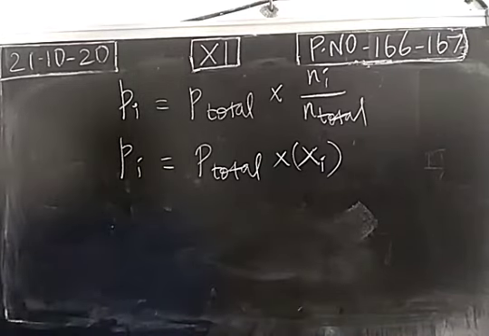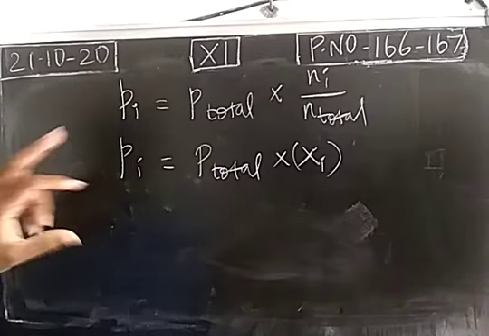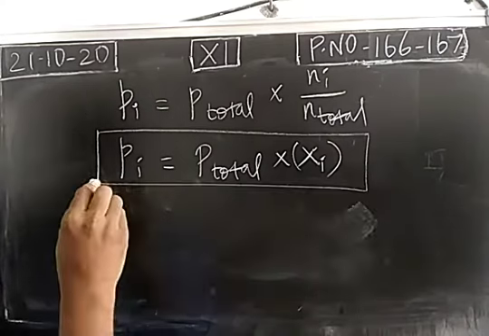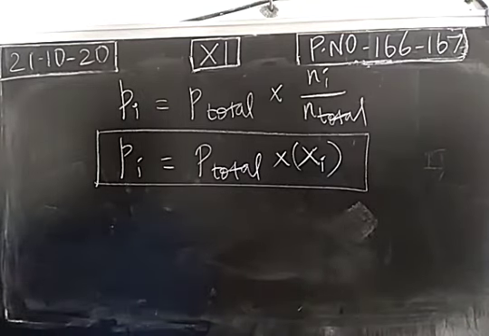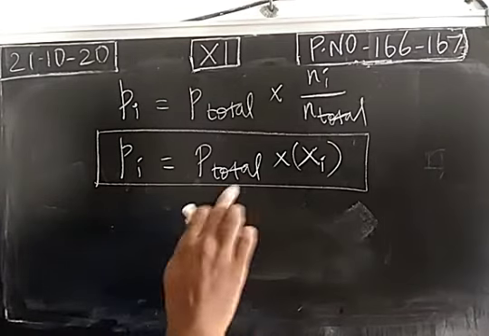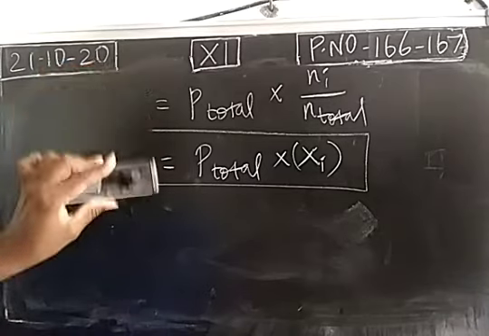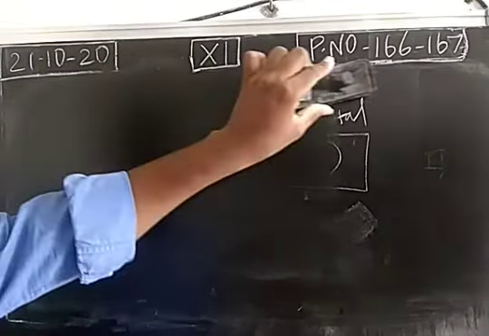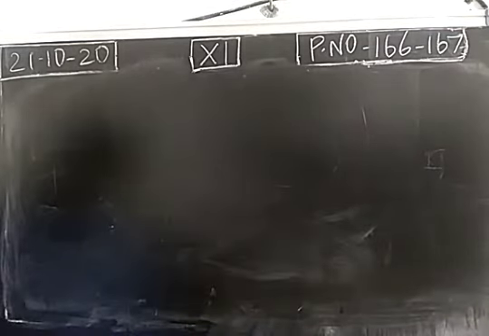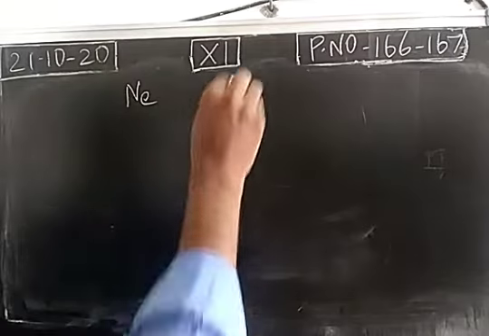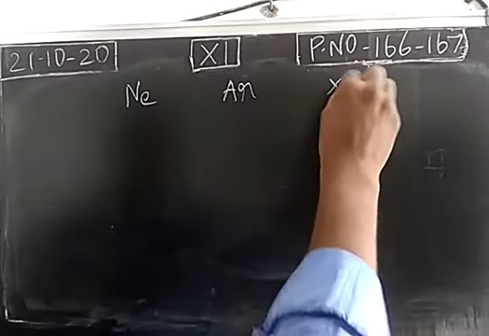Using the Dalton's law of partial pressure, finally we have obtained the formula to calculate partial pressure. Partial pressure is the product of mole fraction and total pressure. So when you do a problem, you can easily understand. We have a container having 3 gaseous molecules, neon, argon and xenon.